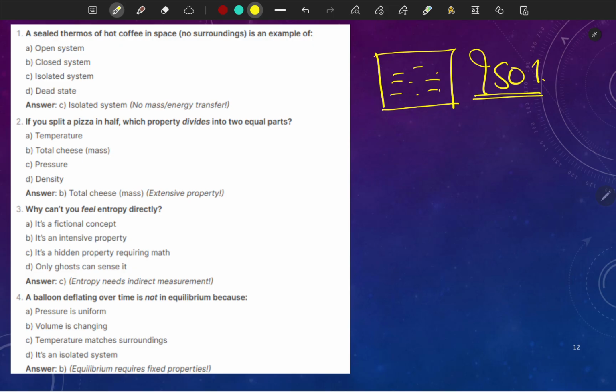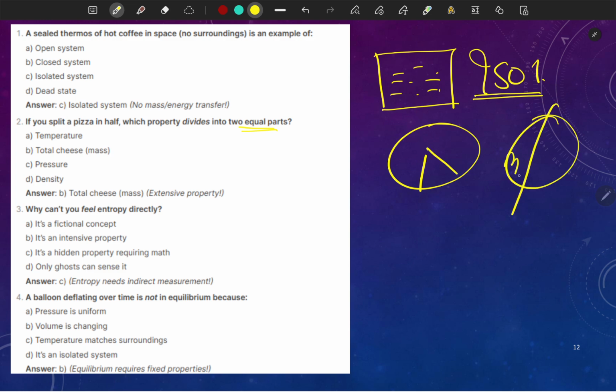Question number 2, if you split a pizza in half, which property divides into two equal parts? We have discussed these things in the class, it is divided in half, so complete mass is m, so it will be m by 2, it depends on the mass, right? So answer will be B.